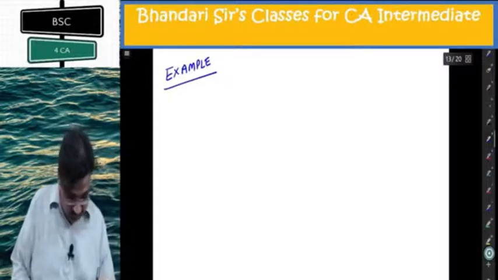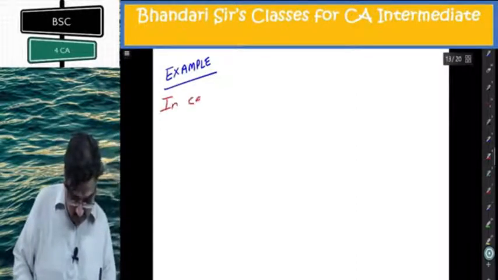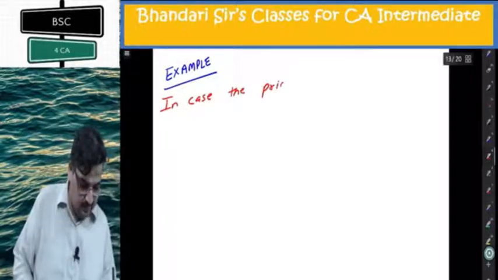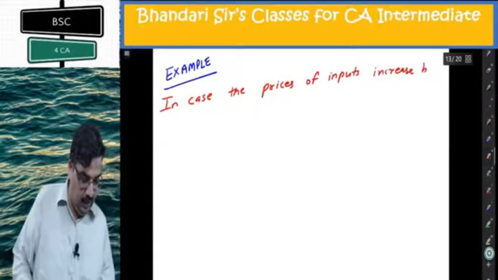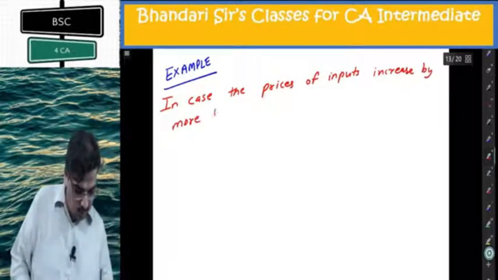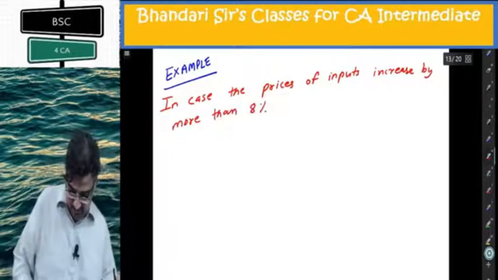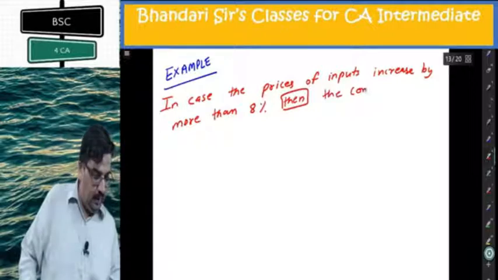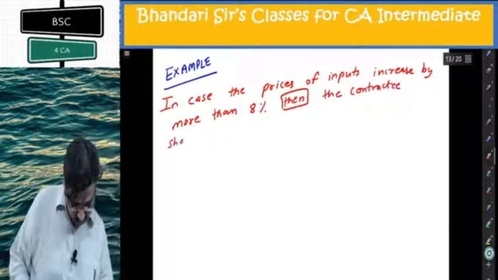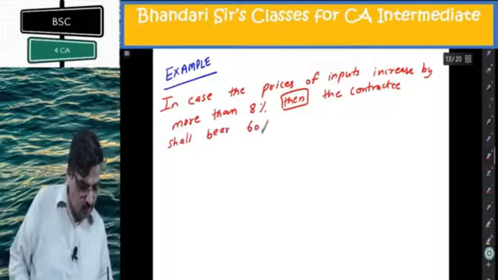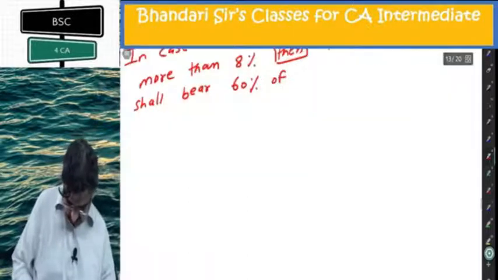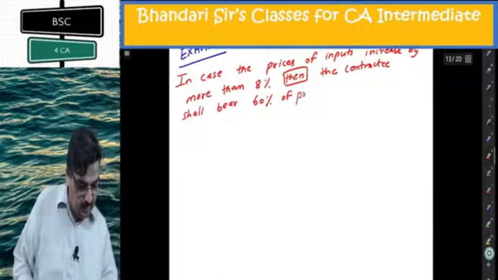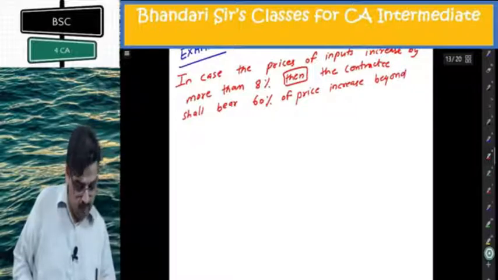The clause reads like this: in case the prices of inputs increase by more than 8%, then the contractee shall bear 60% of the price increase beyond 8%.